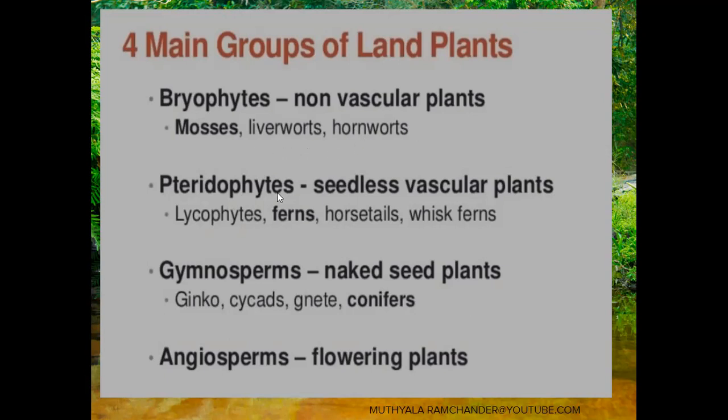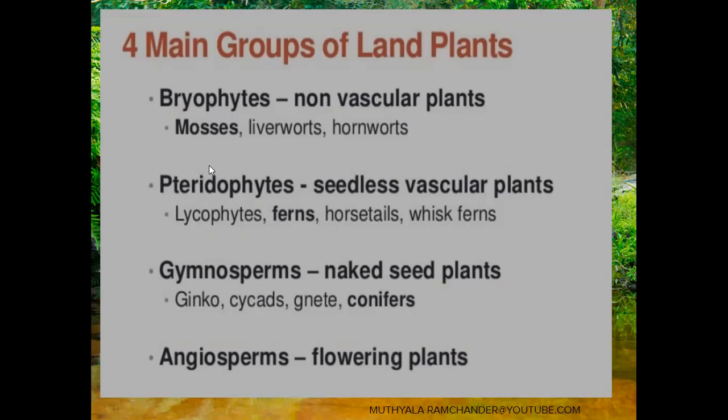And we come to the pteridophyta, also called the first true land plants. True means they contain a vascular system. The vascular system is present in the pteridophyta, so these pteridophytes are called first true land plants. True land plants are only pteridophyta. The first land plants are called bryophyta.